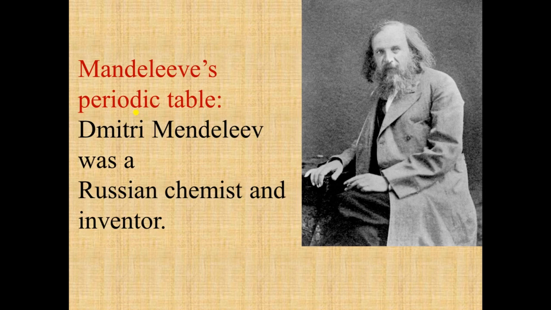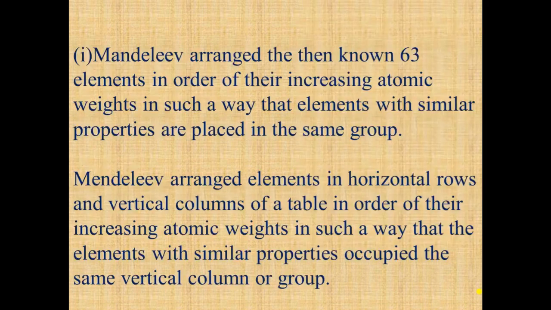Now next is Mendeleev's periodic table. Dmitri Mendeleev was a Russian chemist and inventor. At that time only 63 elements were known. So he arranged all the elements in increasing order of atomic weight in such a way that elements with similar properties are placed in the same group.